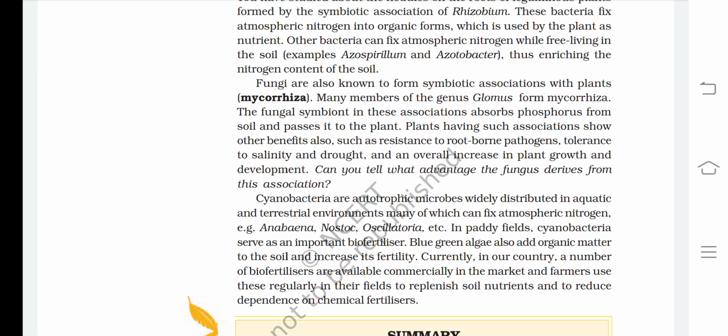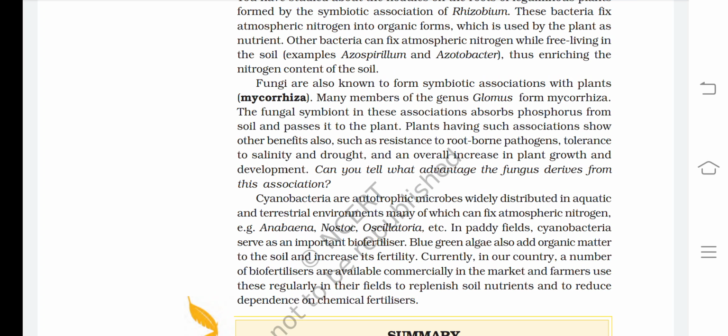Fungi are also known to form symbiotic associations with plants, called mycorrhiza. Many members of the genus Glomus form mycorrhiza. The fungal symbiont in these associations absorbs phosphorus from soil and passes it to the plant. Plants having such associations show other benefits also, such as resistance to root-borne pathogens, tolerance to salinity and drought, and an overall increase in plant growth and development. Can you tell which advantage the fungus derives from this association?